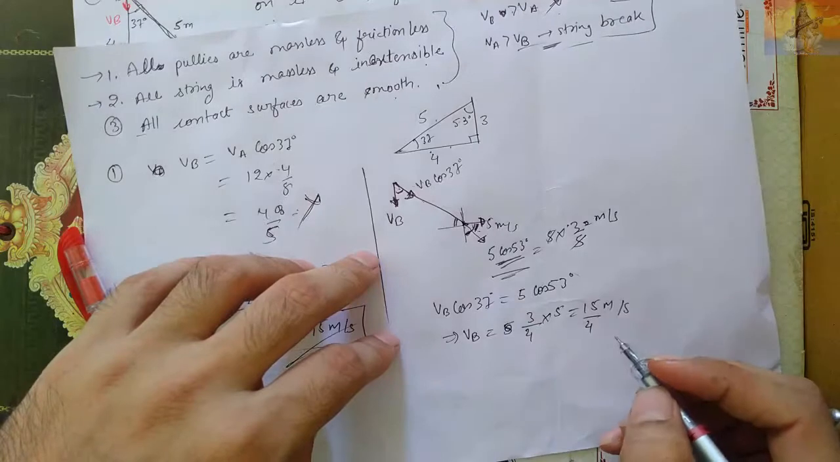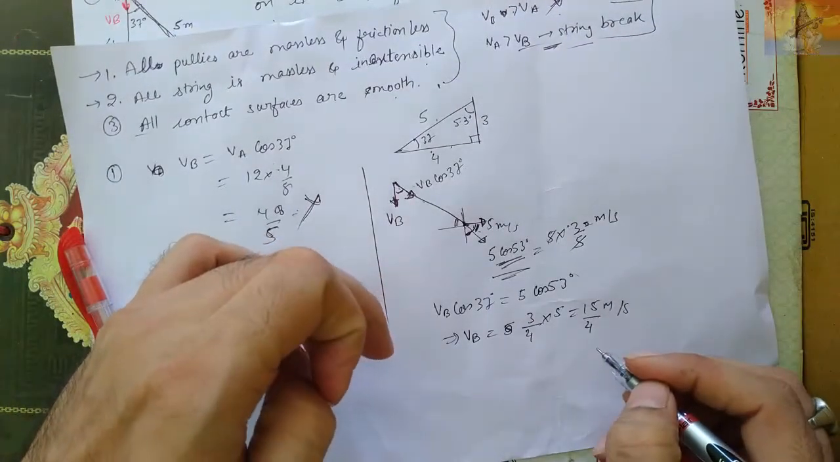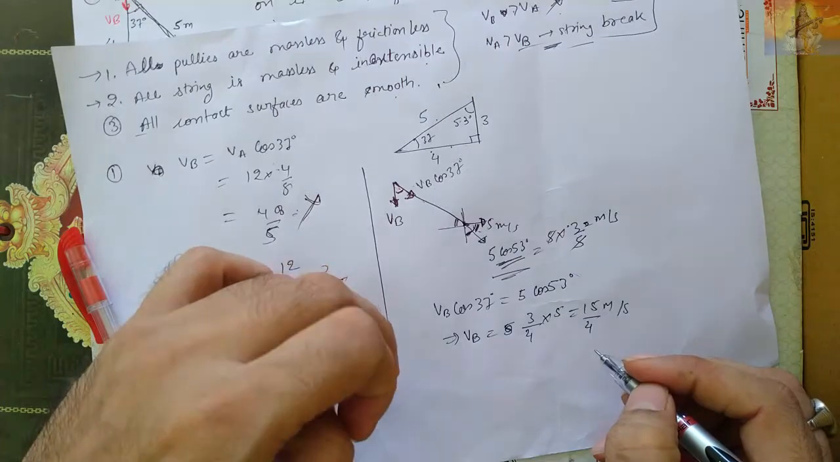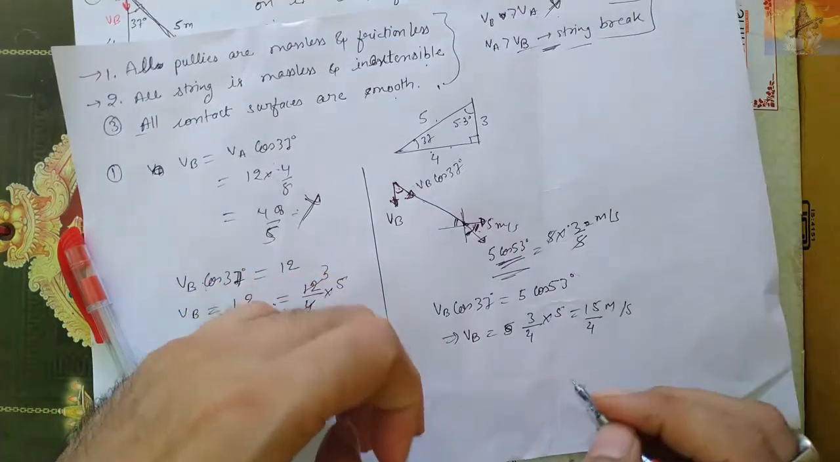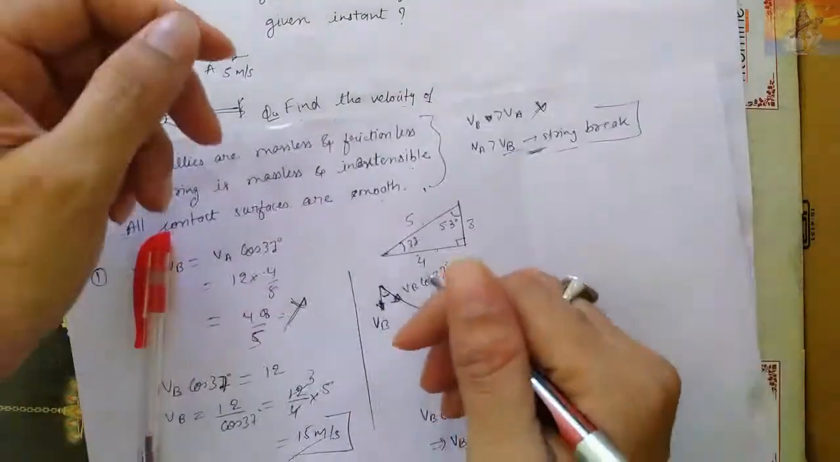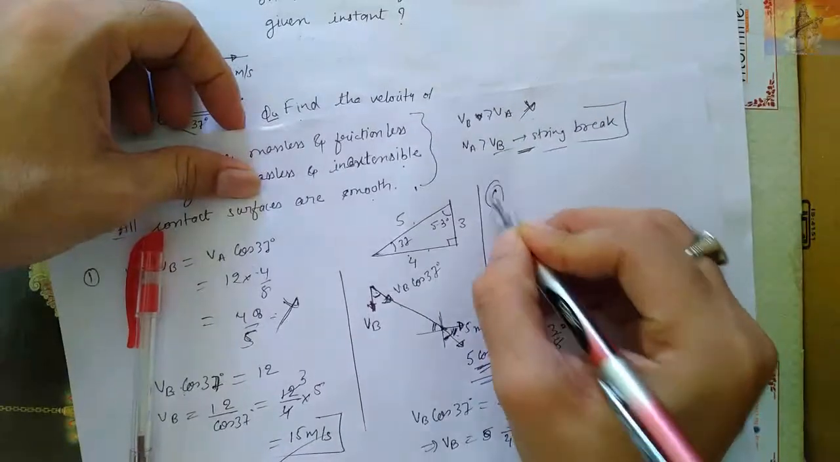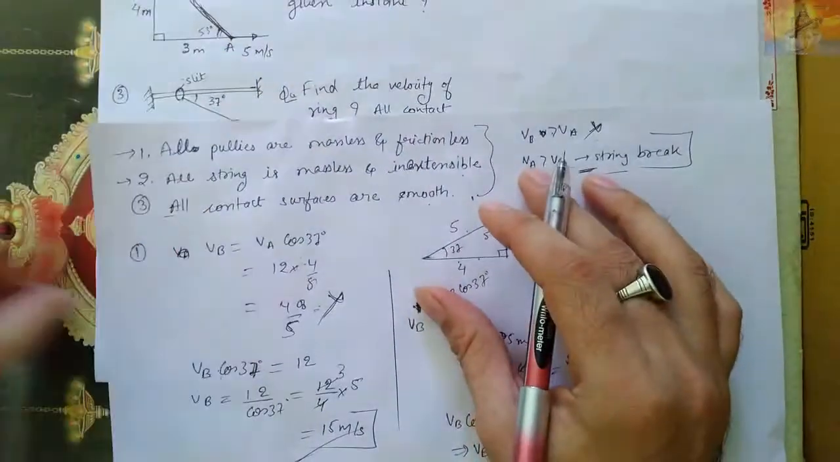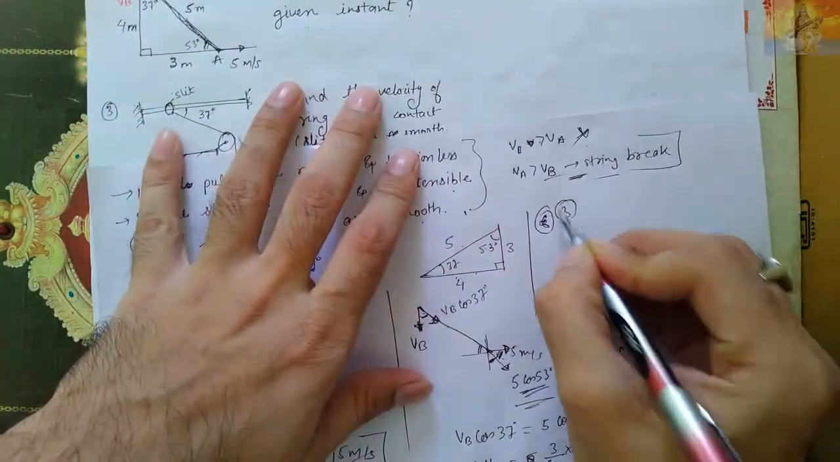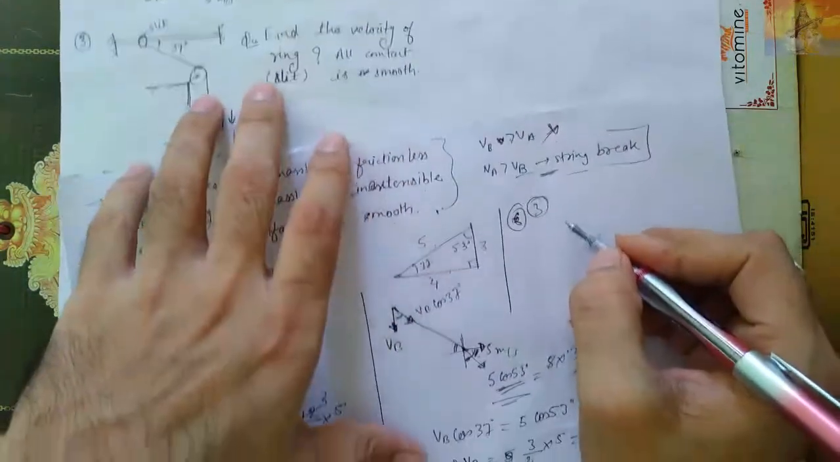Common sense. So simple. This was very simple as usual. Okay. Simple. Okay. Very simple. Question number three. For the third question, now see this one.